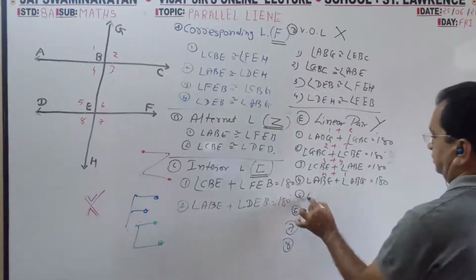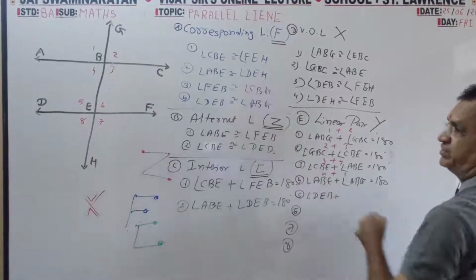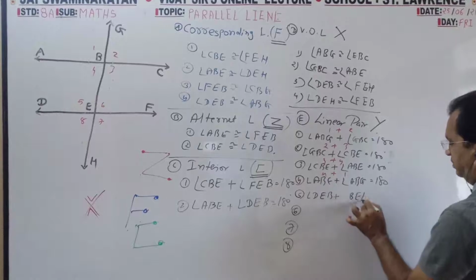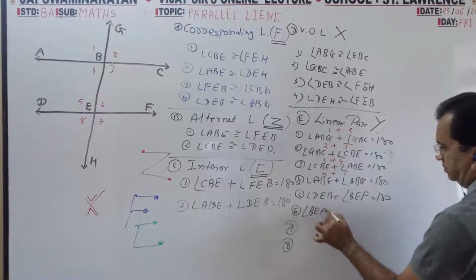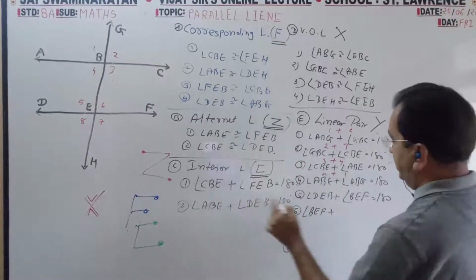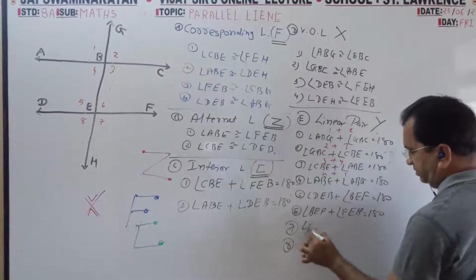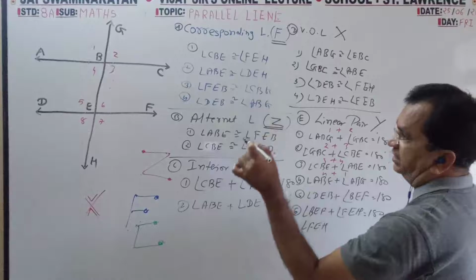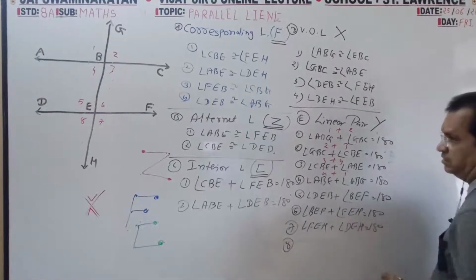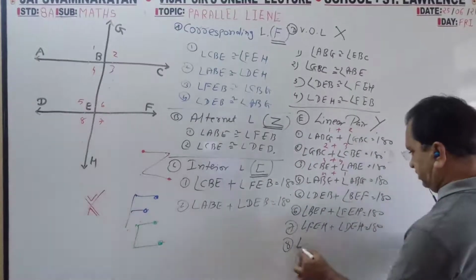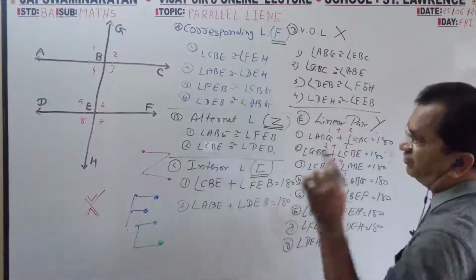5 plus 6: D, E, B. What is the name of 6? D, E, F. So 6 repeat. 7th: F, E, H. 7th repeat, plus 8: D, E, H. Now 7th, 8th repeat, plus 1st, or plus 5th: D, E, B.